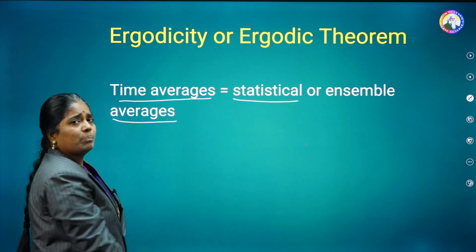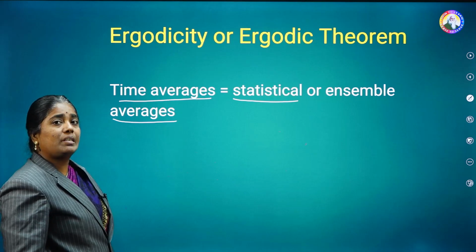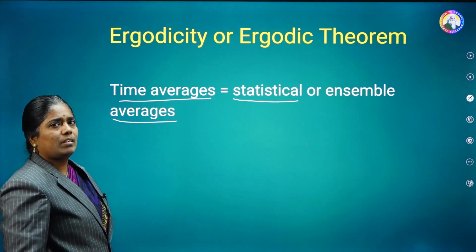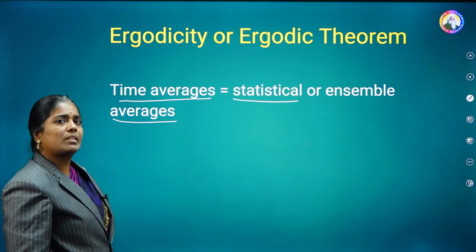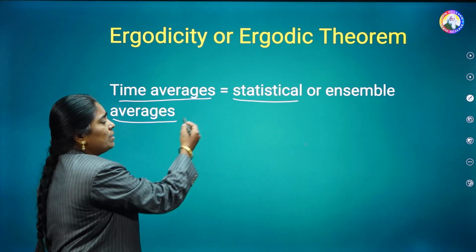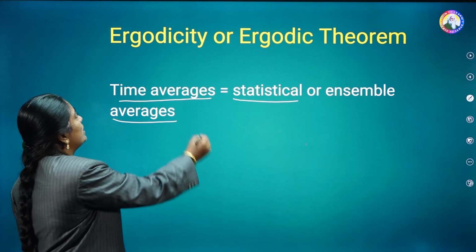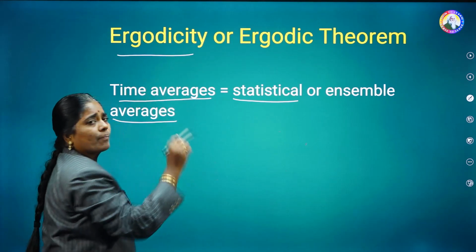Time average is nothing but A of x of t and statistical average is nothing but E of x of t. Like that, all the time parameters should be equal to the statistical or ensemble parameters, that is known as the ergodic theorem. That principle is known as ergodicity.